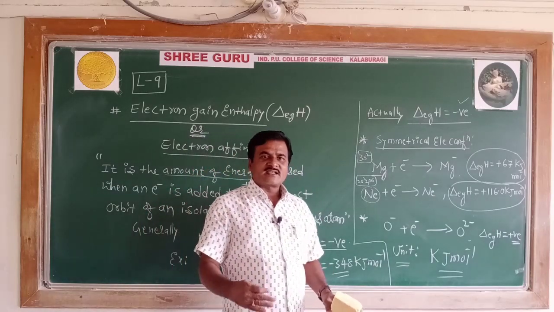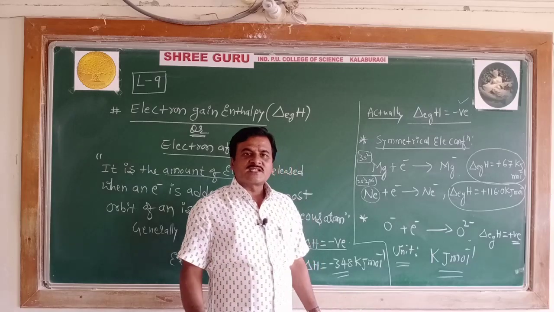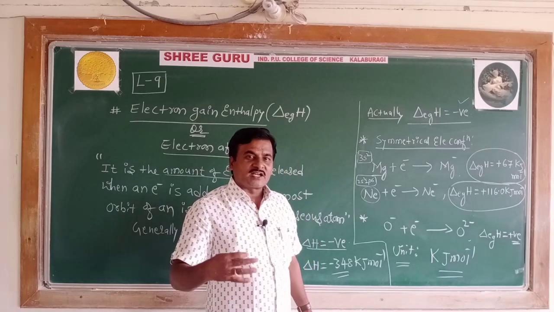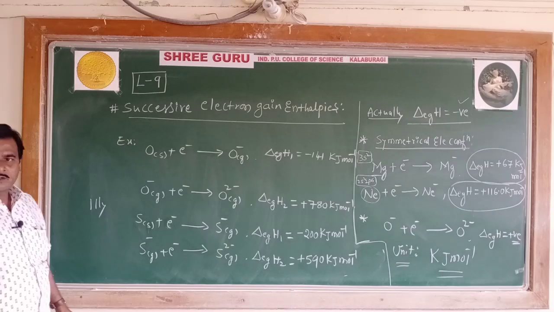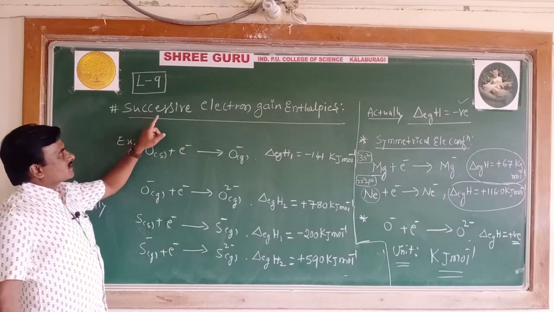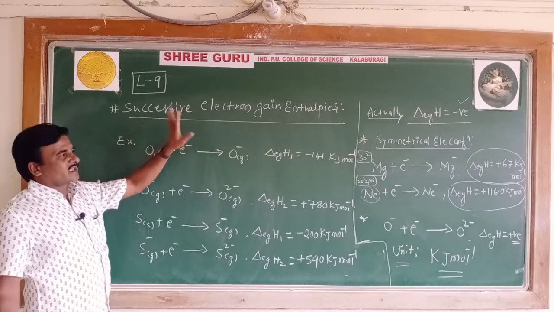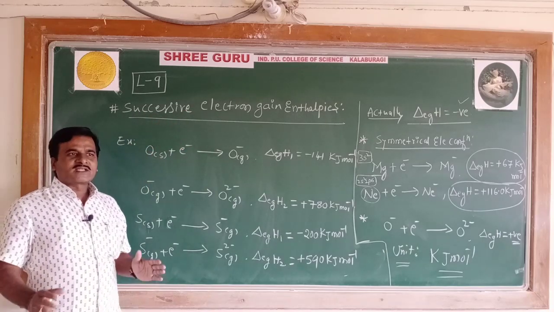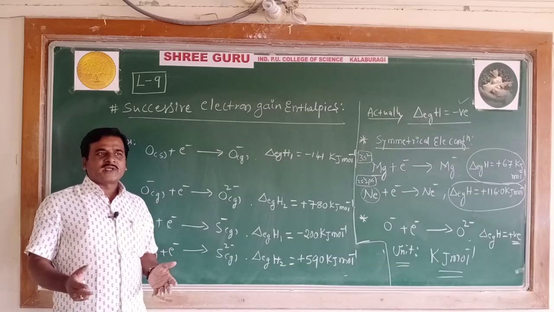Come on, let's take the next heading, which is successive electron gain enthalpy. Well, students, look at the heading successive electron gain enthalpies. So what is this successive electron gain enthalpy?